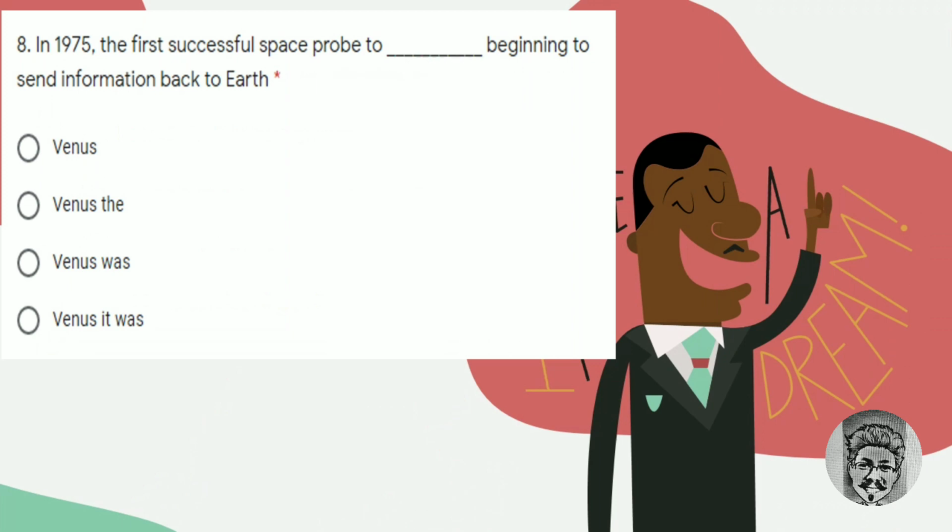Therefore, we have to find an element to complete the subject and obviously the verb in the options. There are two possibilities with a verb, namely answer C and D. But answer D, Venus it was, is incorrect because it will be a double subject. Therefore, the best answer is C, Venus was. That's the best answer.